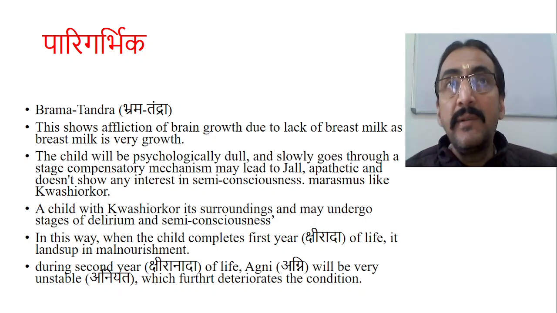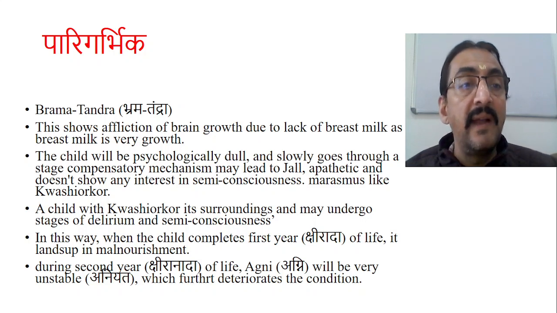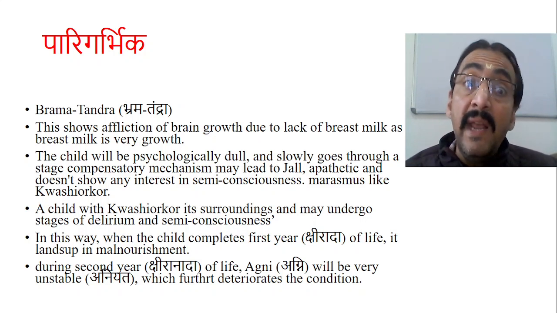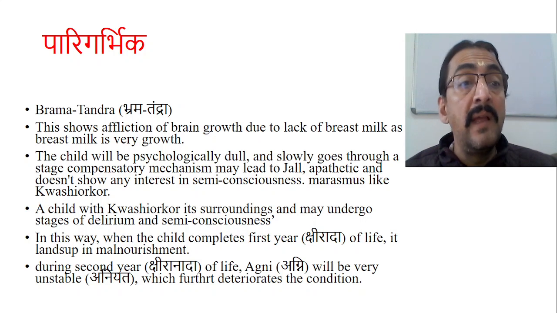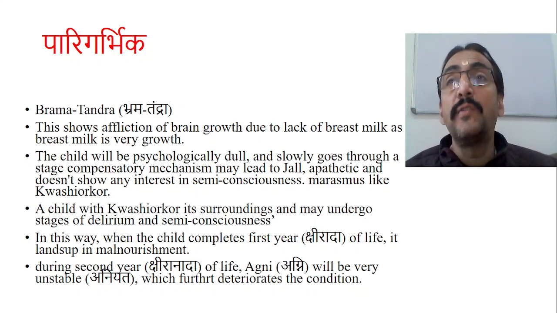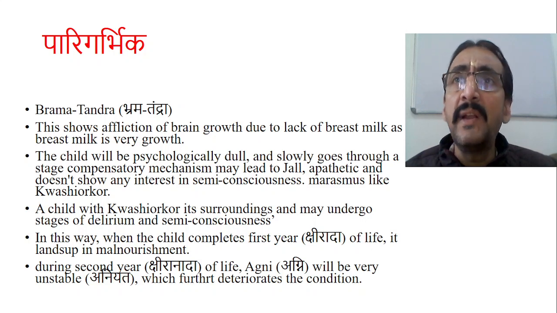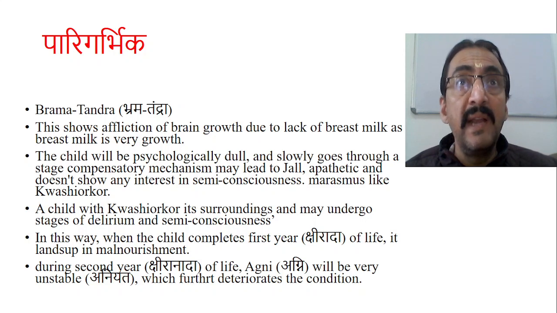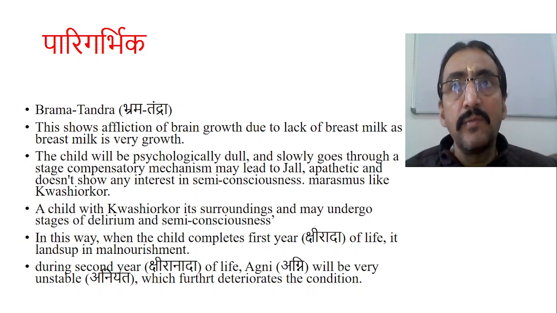When the child develops Brahma and Tandra, it suggests affliction of brain growth due to lack of breast milk, as breast milk is very important for brain growth. It contains many essential fatty acids required for proper brain growth. Therefore we say breast milk is always best for the brain, cow's milk is always best for the body. So this shows the affliction of brain growth. Brahma and Tandra will be there. The same also occurs in the case of kwashiorkor.